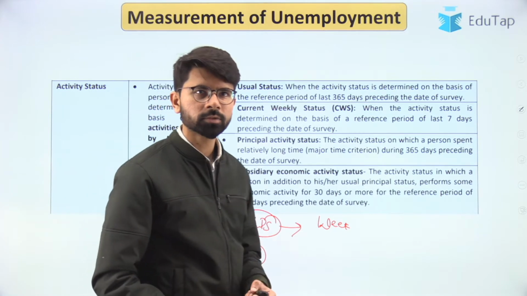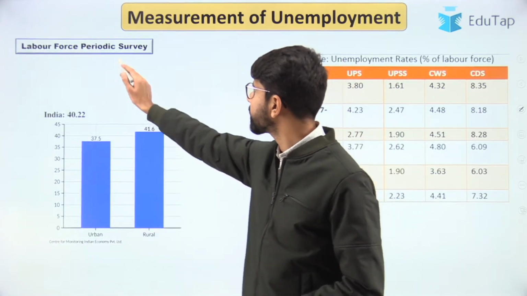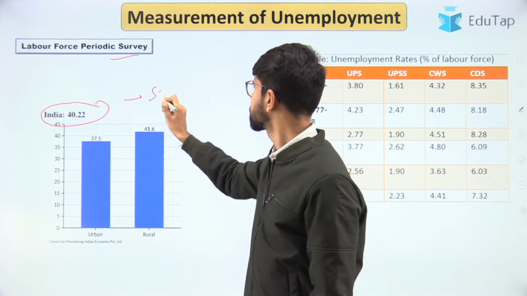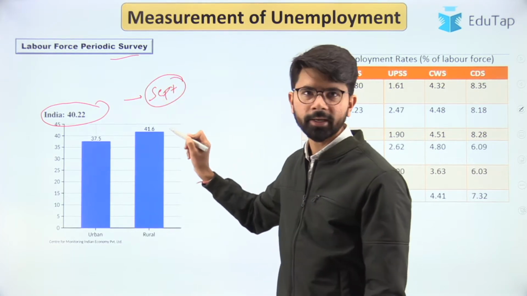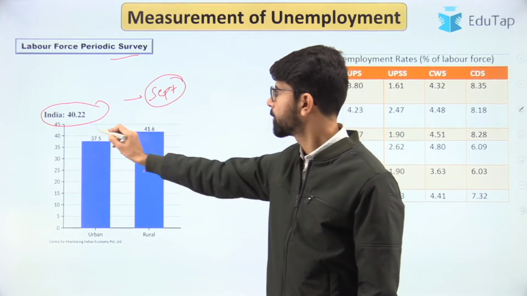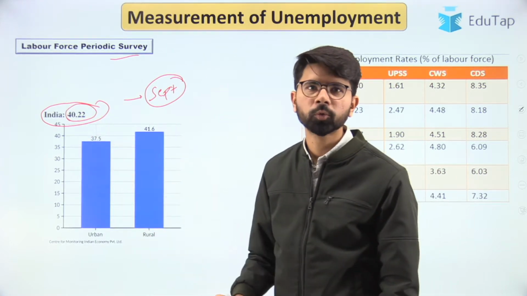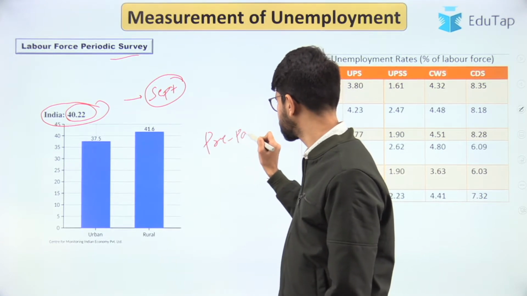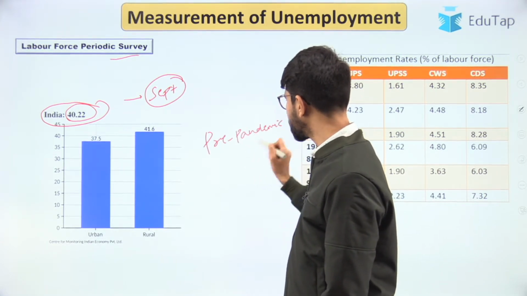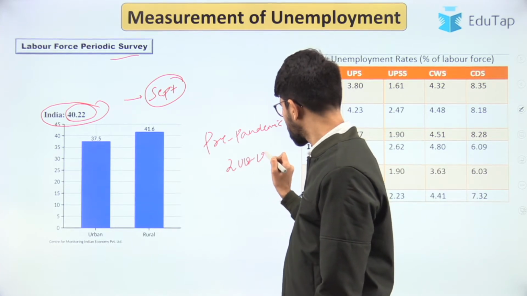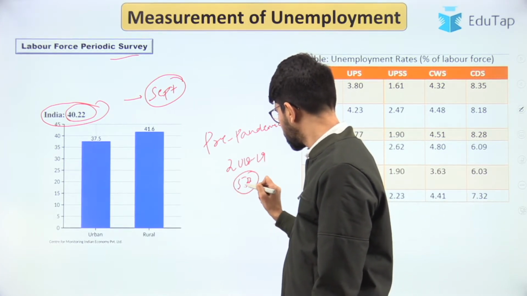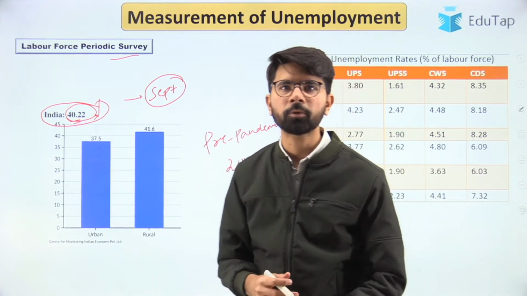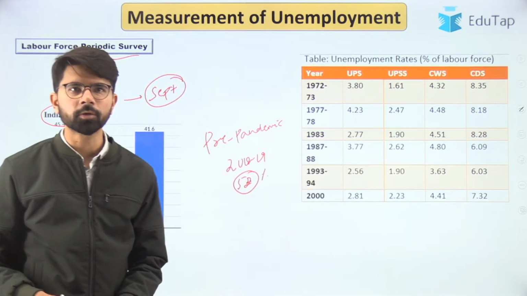Now let us look at the values of the Periodic Labour Force Survey in the recent data, that has been published by NSSO in the month of September, where LFPR stands at 40.22%. You can see that in the pre-pandemic time, in the year 2018-19, it was roughly around 52%, and has now come down to 40.22%. So that signifies the unemployment that has been persisting in the economy since the onset of the pandemic.